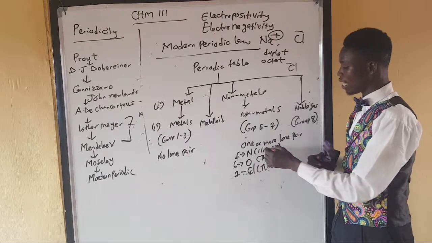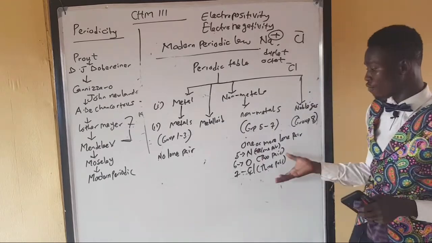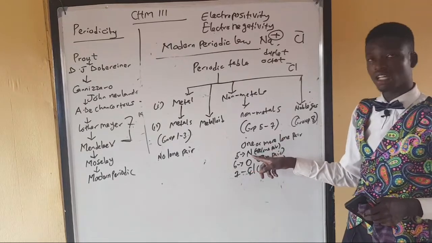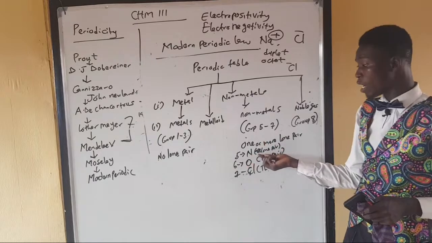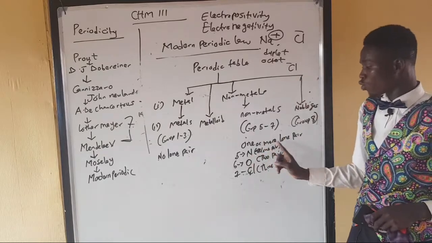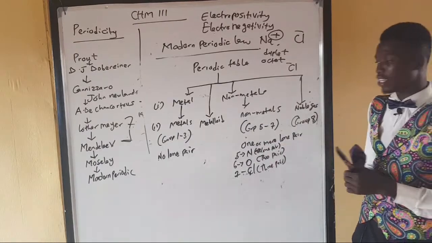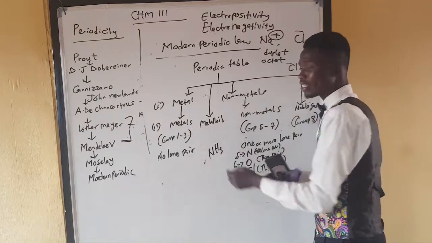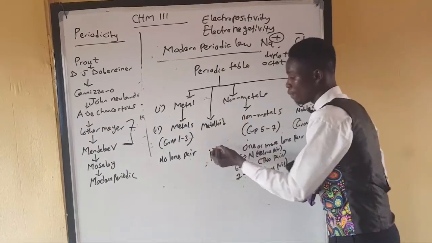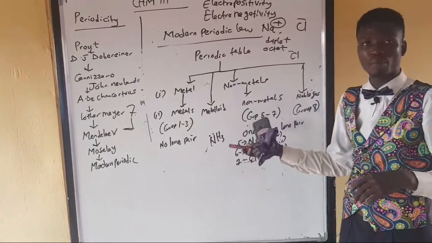Now, this number of lone pairs is the number of bonds they are not going to bond readily. That means whenever you want to talk about the bond that nitrogen likes to form, you are going to find the number of lone pairs it has. And pair means 2. So one lone pair means 2 electrons. If you minus 2 from 5, the number of bonds that nitrogen will form under normal conditions will be 3. And that's why you have seen in ammonia, NH3. Why is nitrogen bonding 3 in ammonia, even though it's in group 5? It's because there is already one lone pair. So if you minus one lone pair, which is 2 electrons, from 5, you have 3. That's why nitrogen prefers to bond 3.